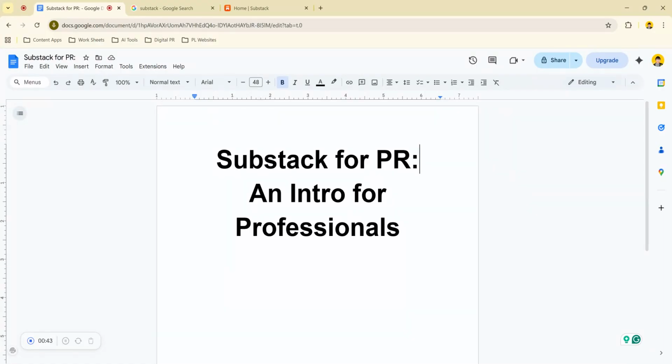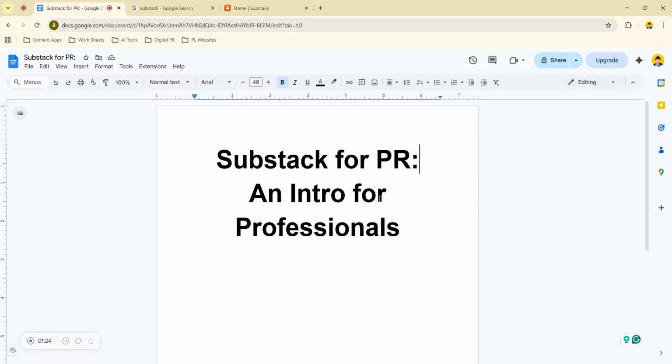Now, Substack is a platform that lets writers, journalists, and creators publish newsletters directly to the audience. So you can imagine it as a mix of a blog, an email platform, and a way to monetize your content. You can post directly to your subscribers, choose whether your content is free or paid, and you own your email list. Now that's huge because unlike social media, you control who sees your content and when. It's popular because it gives creators independence and the ability to build a loyal audience without relying on, let's say, algorithms or publishers. And for PR, that control opens up some really interesting opportunities.